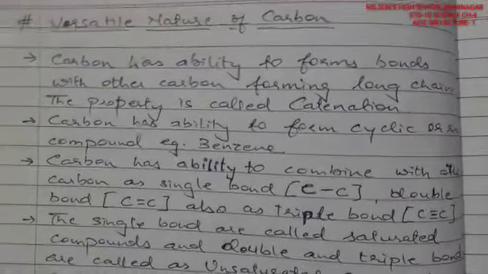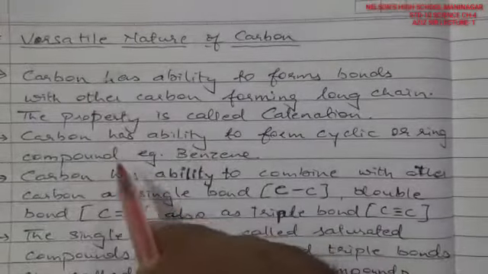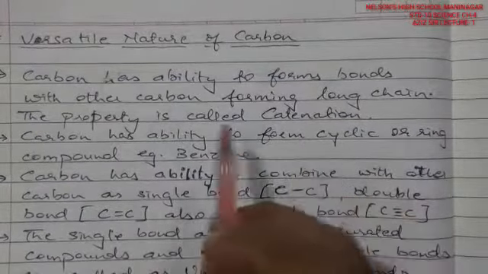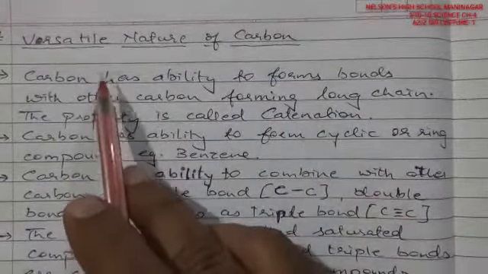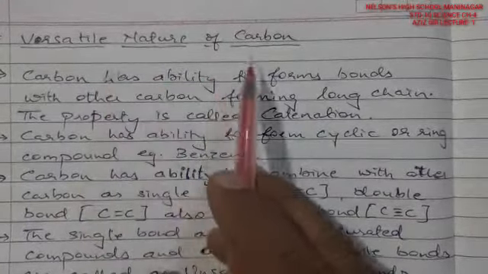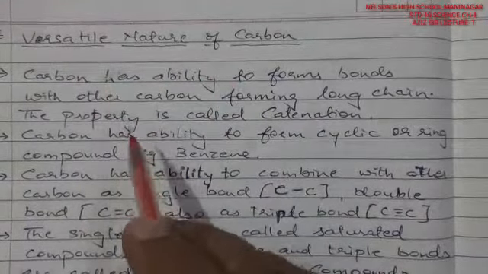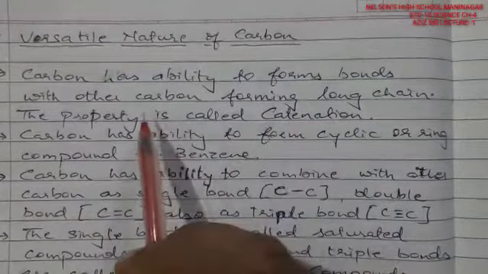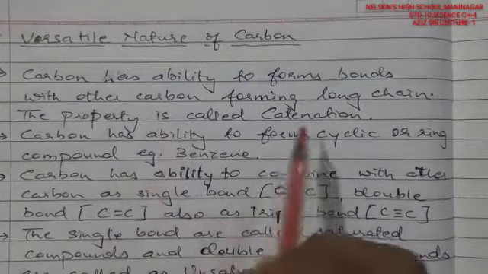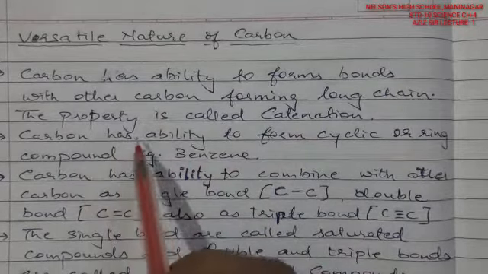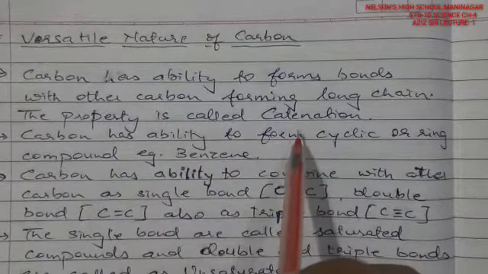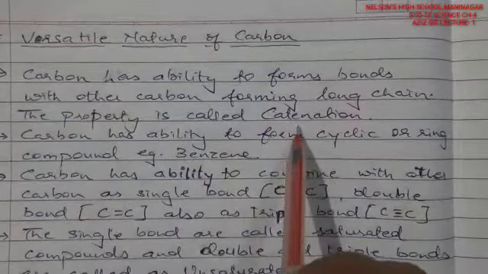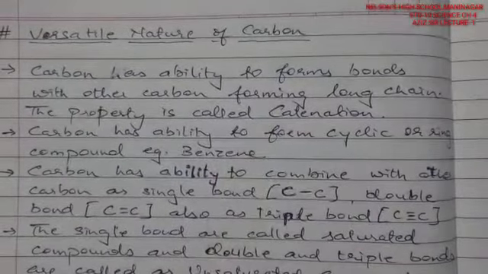Next is the topic of the versatile nature of carbon. What does versatile nature of carbon mean? Carbon has the ability to form bonds with other carbon atoms, forming a very long chain. This property of forming long chains is called catenation.